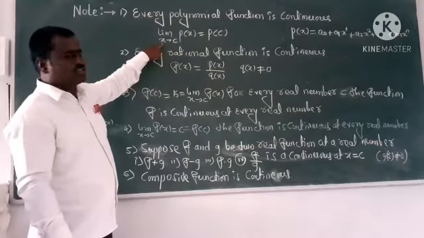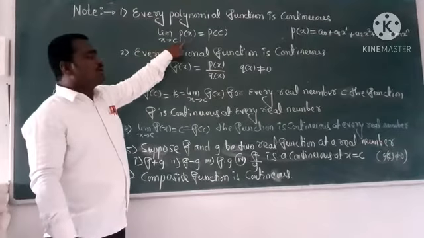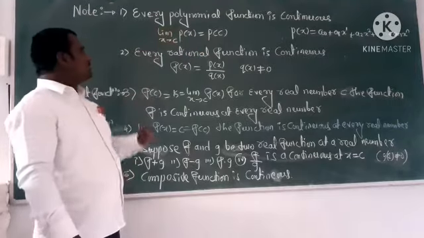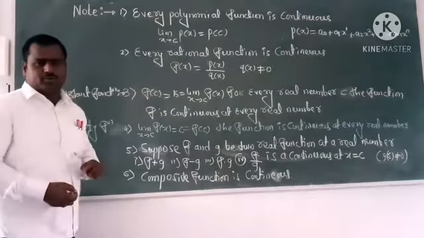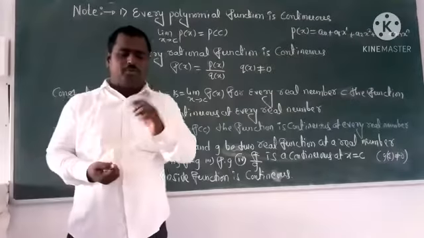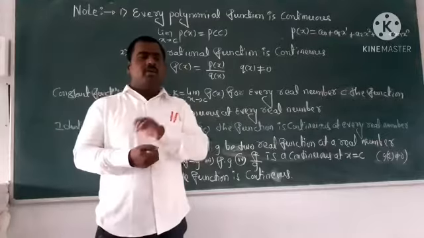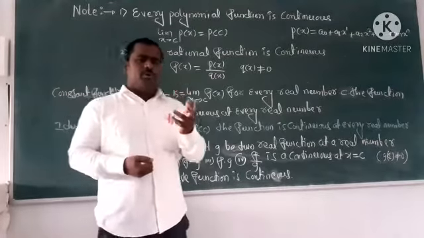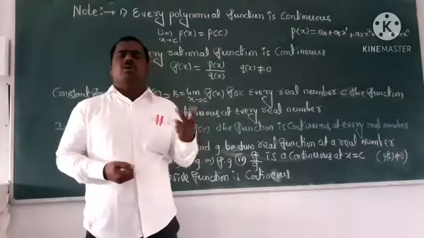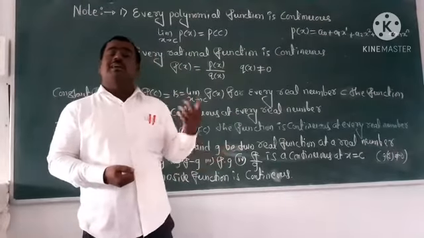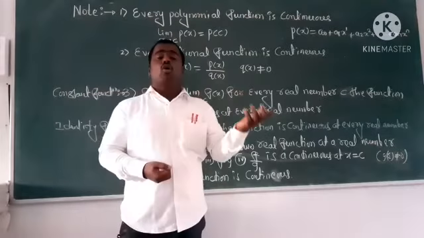That formula expression: limit as x tends to c of P of x is equal to P of c. It is the definition of limit. The second most important: I hope you have heard the word rational. What do you mean by a rational function? I hope you know natural number, whole number, integer, rational, irrational, real, complex.